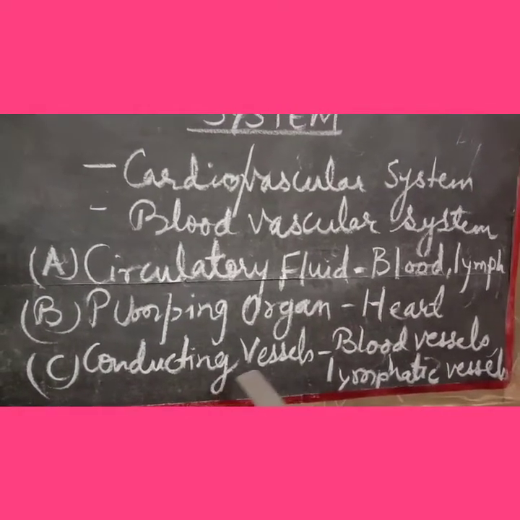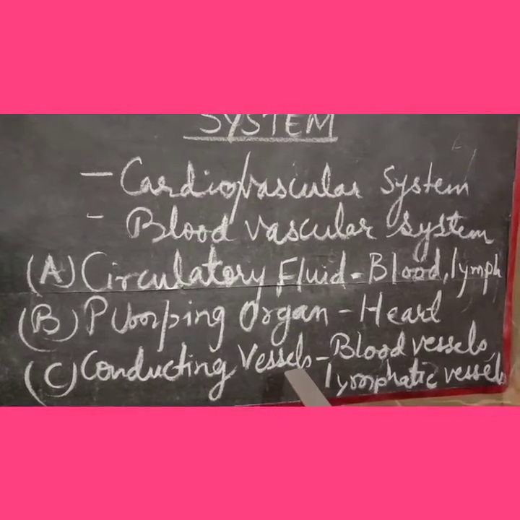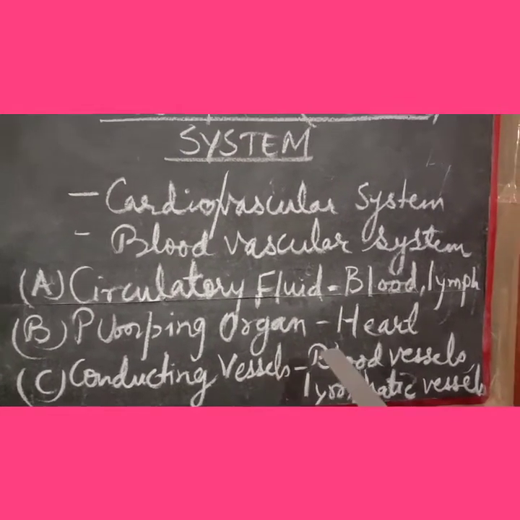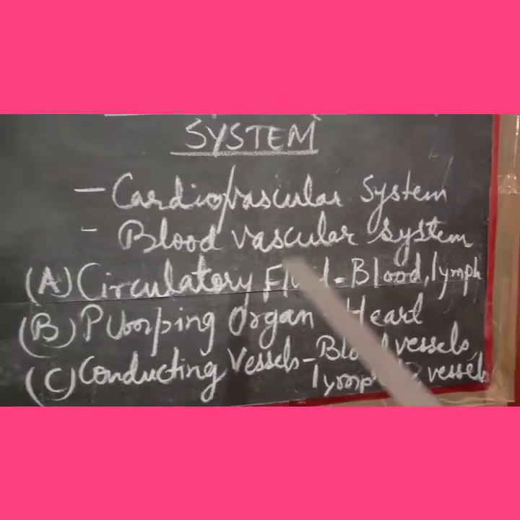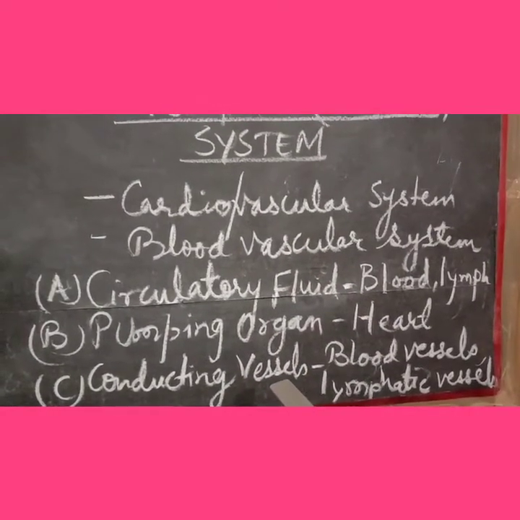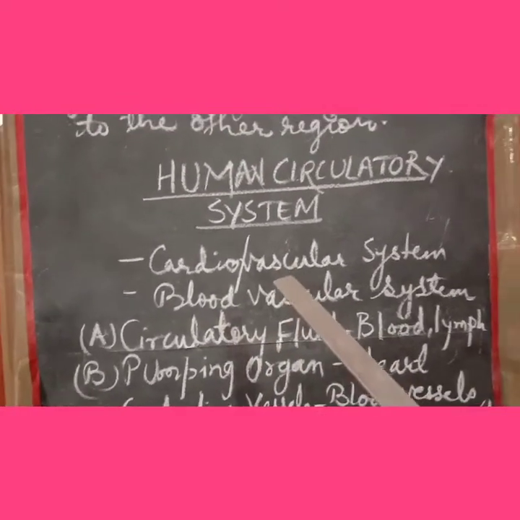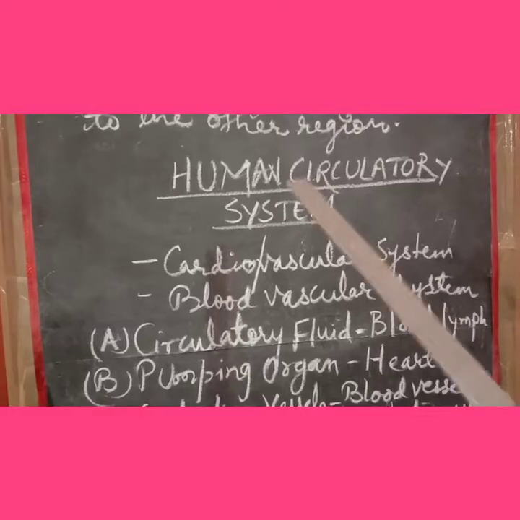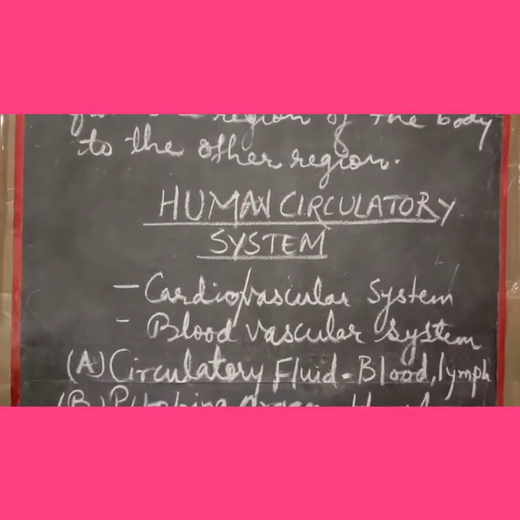And the third very important component is conducting tubes or conducting vessels. These are blood vessels and lymphatic vessels. One by one we are going to see all these topics in detail, but first of all, students, you must understand why we actually need such a transportation system in our body.